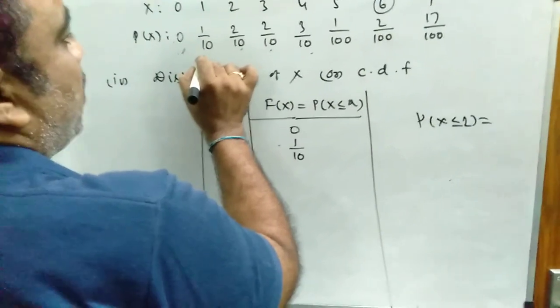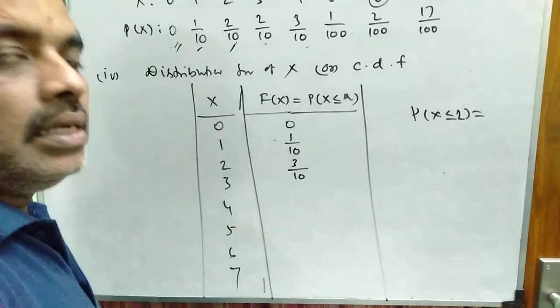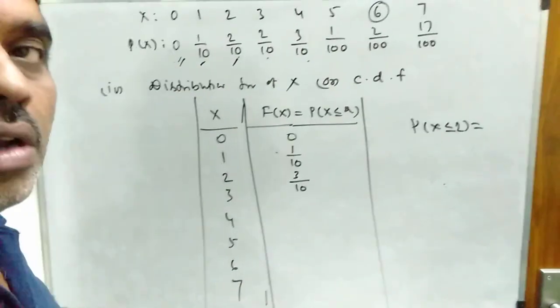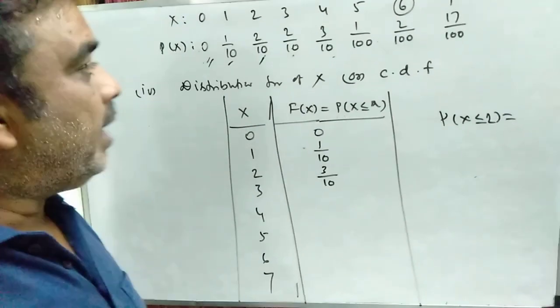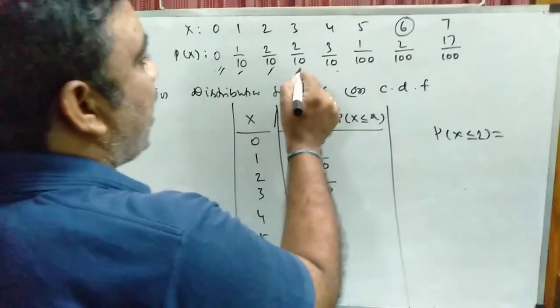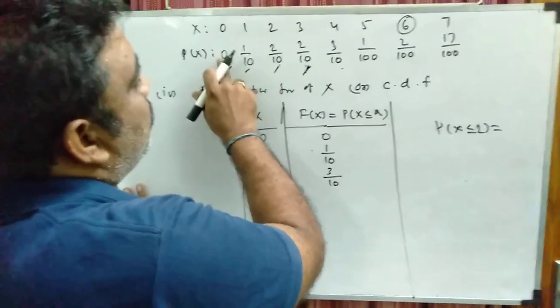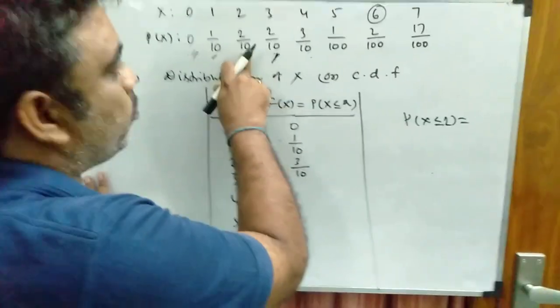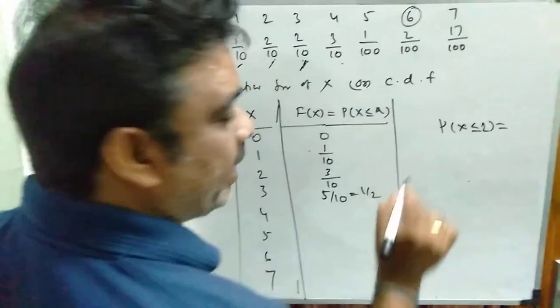That means 0 plus 1 by 10 plus 2 by 10. That is probability 3 by 10. F of x means, we know that already, it is a cumulative distribution function which is obtained by adding the previous values to the current value. So to find F of x at x is equal to 3, we have to add the previous values: 0 plus 1 by 10 plus 2 by 10 plus 2 by 10. That is equal to 5 by 10 or it is 1 by 2.